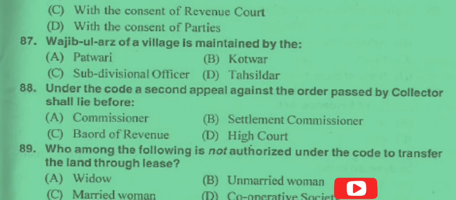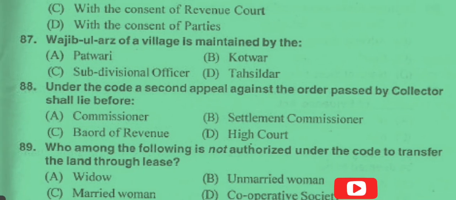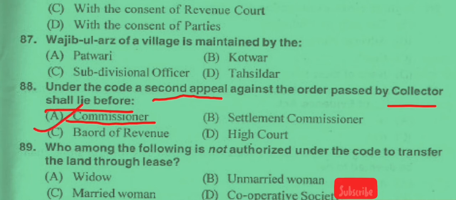Now question number 88. Under the Code, a second appeal against the order passed by the collector shall lie before the commissioner. So the answer is option A. And this is clearly provided in section 44 subsection 2 clause 1. So this is very important here, section 44 subsection 2 clause 1.